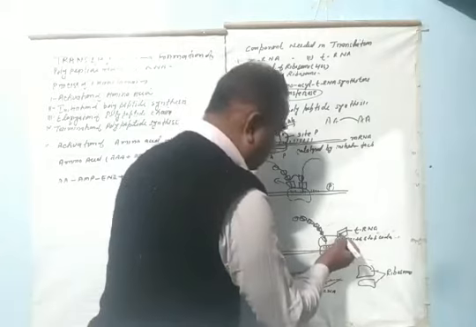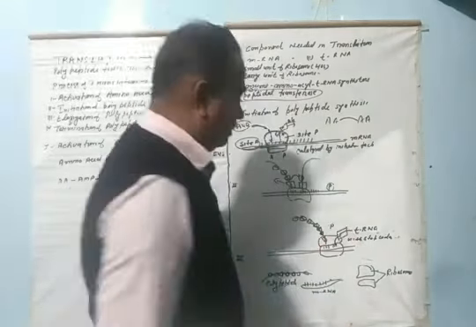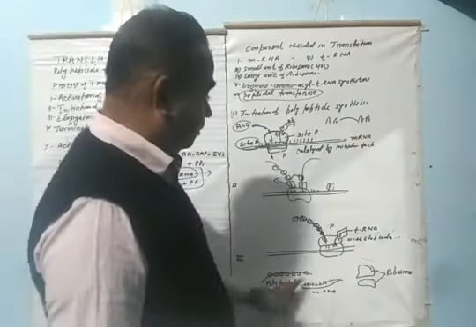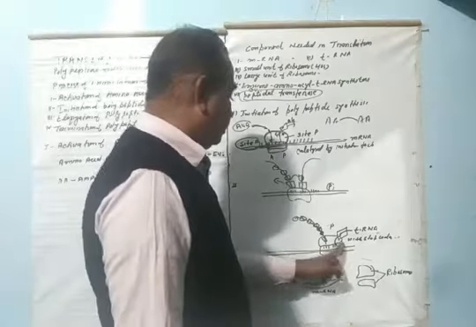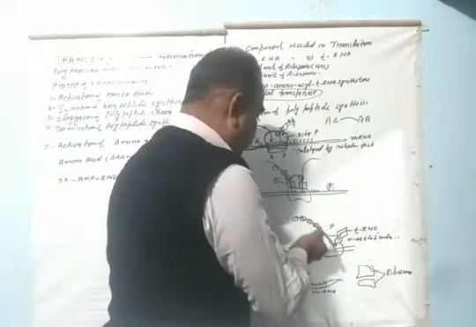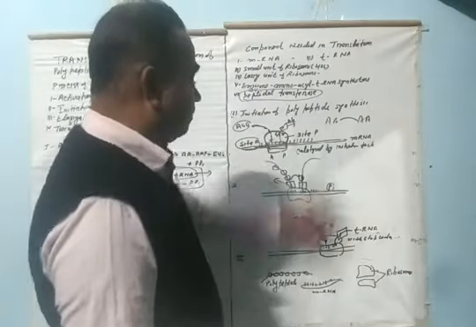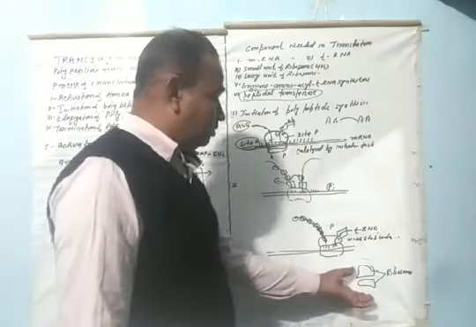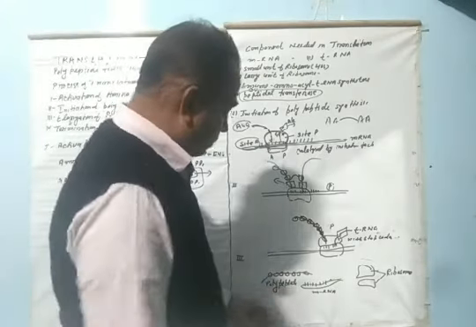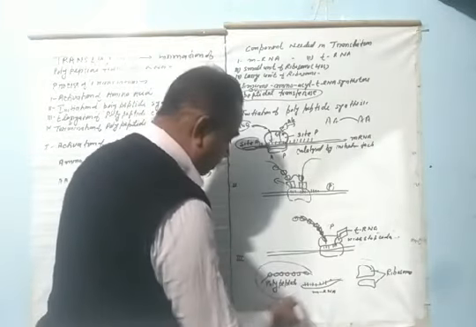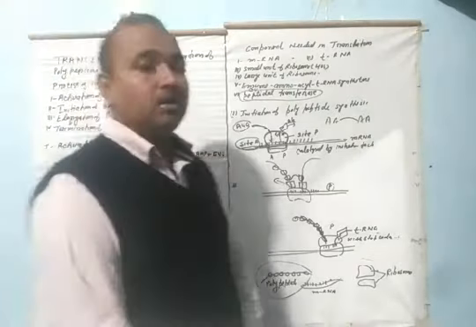It can bind in the P site with the help of the terminator factor, and finally the polypeptide chain is released. Both ribosome units separate, the mRNA separates, a polypeptide chain is formed, and finally the process of translation is completed.